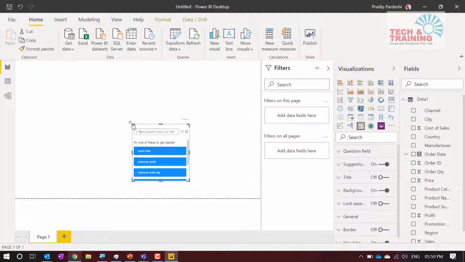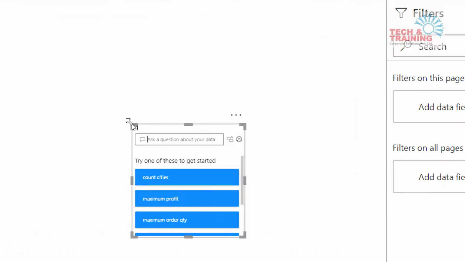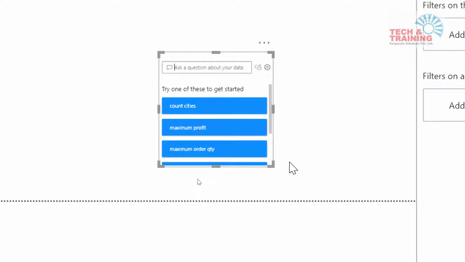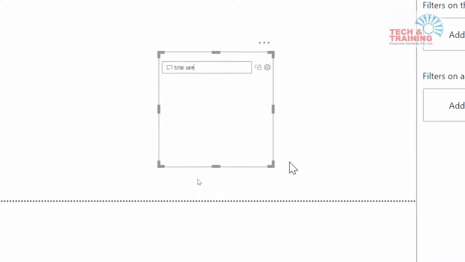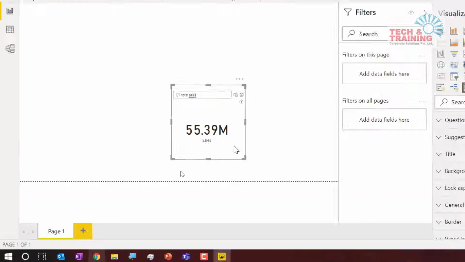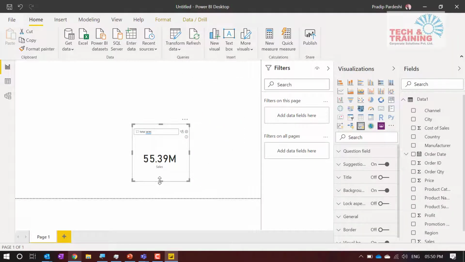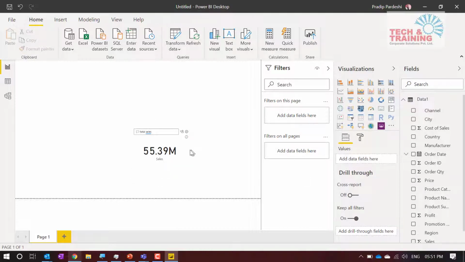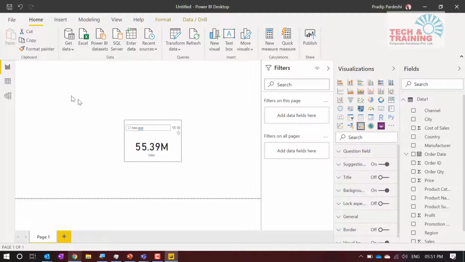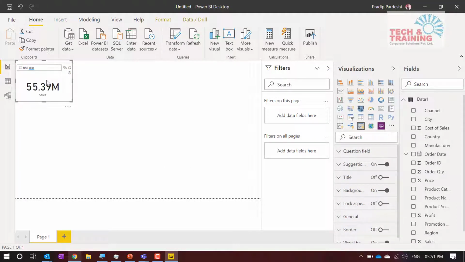I'll double click here. Now when I double click here, I'm going to write a question, total sales, and press enter. See, automatically when I wrote total sales, it gave me 55.39 millions. This was the card which automatically got populated here. Now I like this, so I am going to keep it here. Total sales is nothing but 55 million.